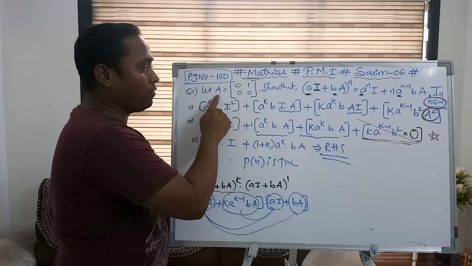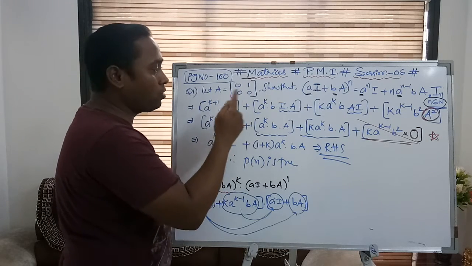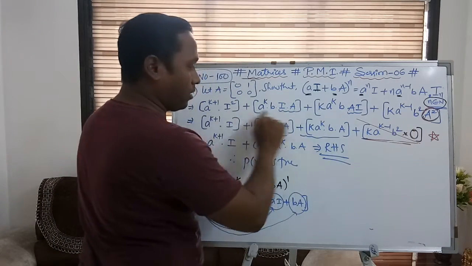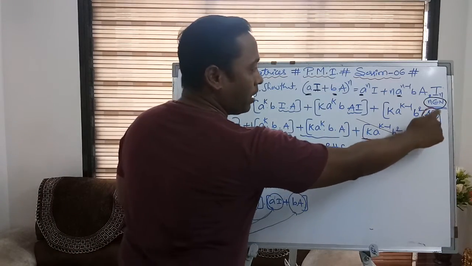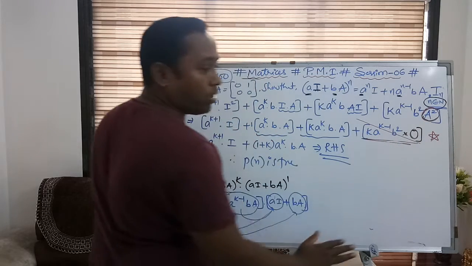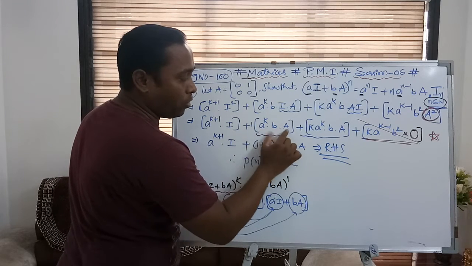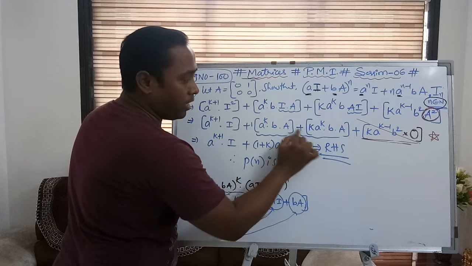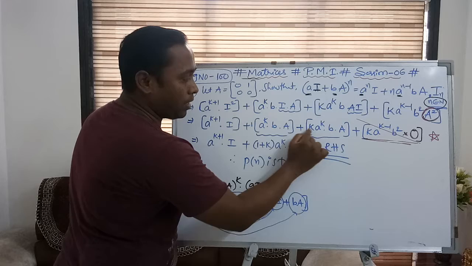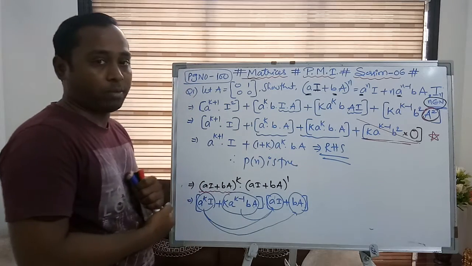When you do the square of this matrix, A square means A into A, when you do that process, A square will be a zero matrix. So in the entire product in the P of k plus 1 statement, A square will be replaced with 0. 0 into any quantity will be 0, over. Then from the rest we can take the common A power k B into A as a common factor. Then here coefficient 1 is remaining, here coefficient k is remaining, so 1 plus k remains as a common factor, and then it would be the RHS part.